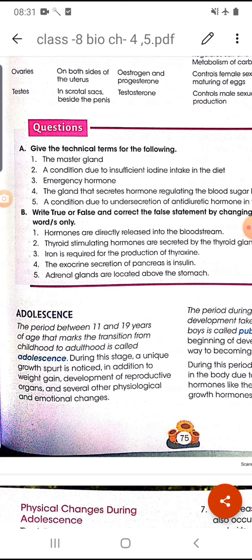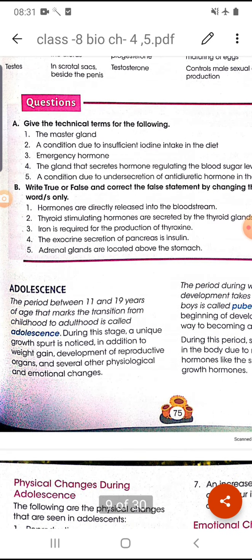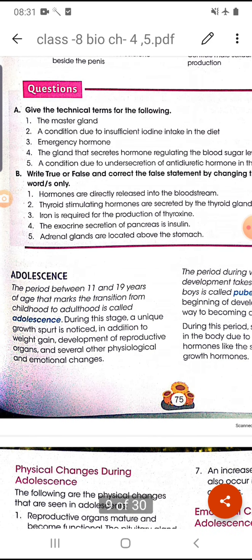Okay, next is adolescence. Adolescence is a period between 10 or 11 to 19 years of age. It is a transition period from childhood to adulthood. Okay, that means a transition period from childhood to adulthood, and that generally stays between 10 or 11 to 19 years.